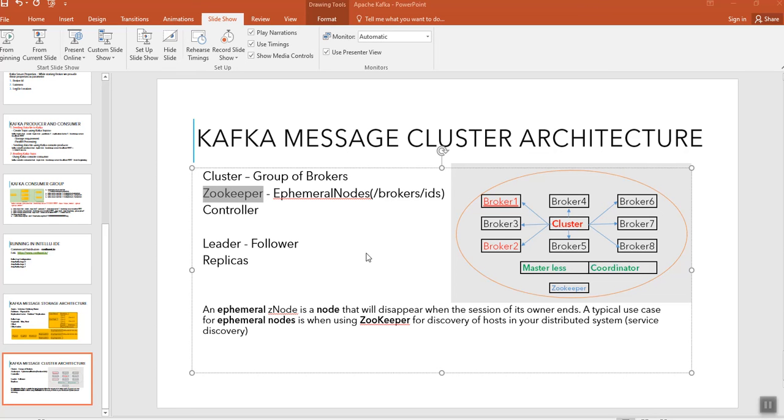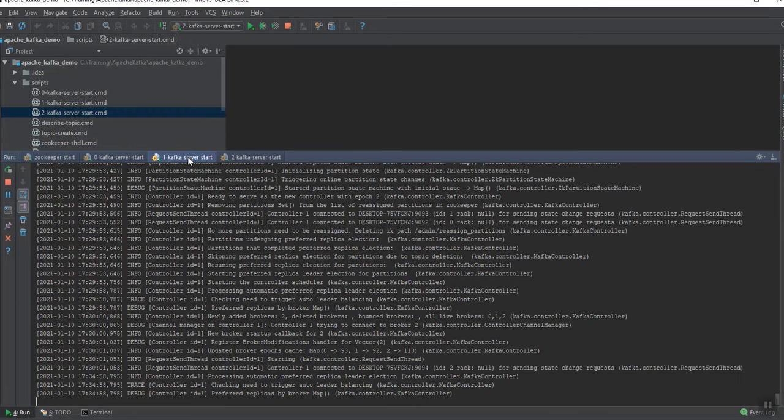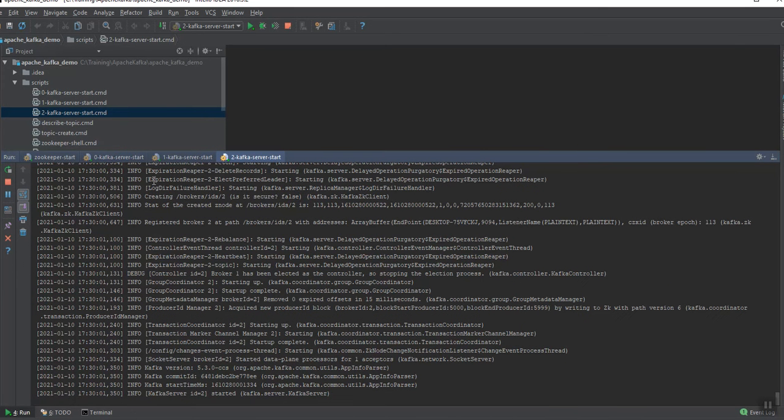Currently I have started ZooKeeper and 3 brokers assigned to it, and let me open the ZooKeeper shell as well. In the ZooKeeper shell command, I've just added this, run the ZooKeeper shell, and I'm giving the port number localhost 2181.